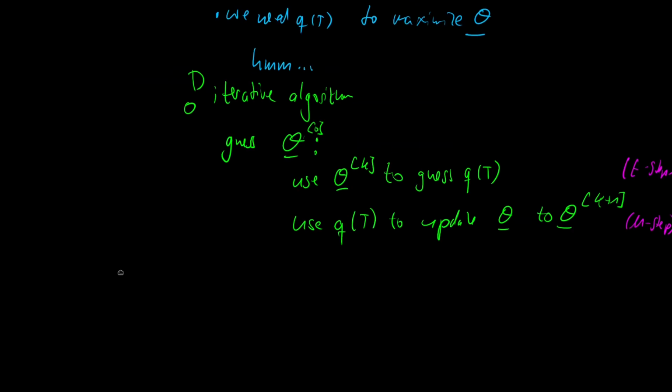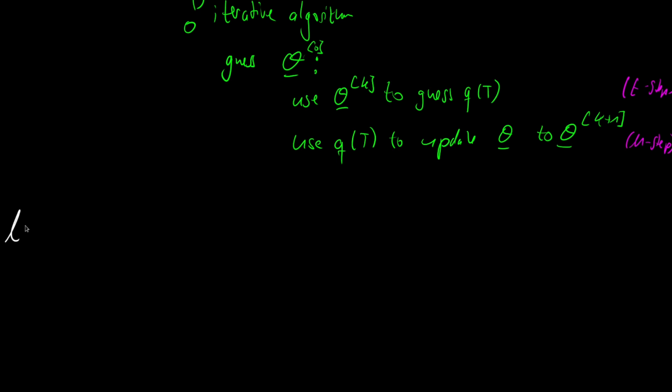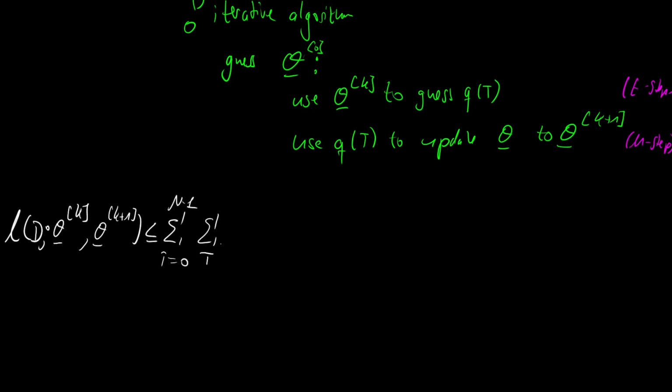So let's note this down. We have a marginal log likelihood of the data set given a theta vector at the kth iteration and a theta vector at the k plus 1 iteration. And we had the upper bound of the summation from i equals 0 to capital N minus 1, over all possible states.